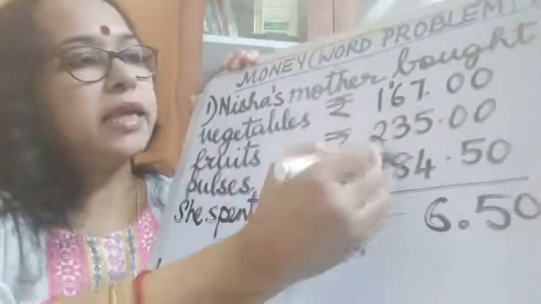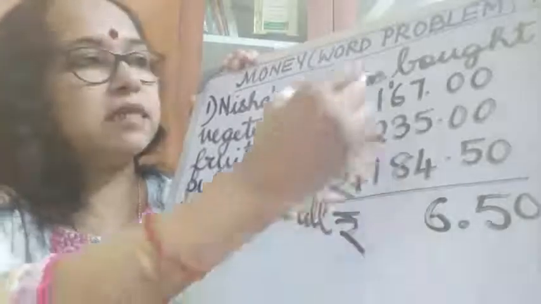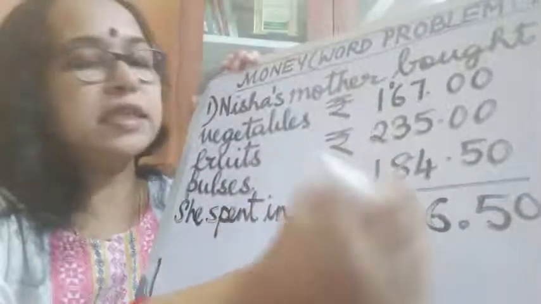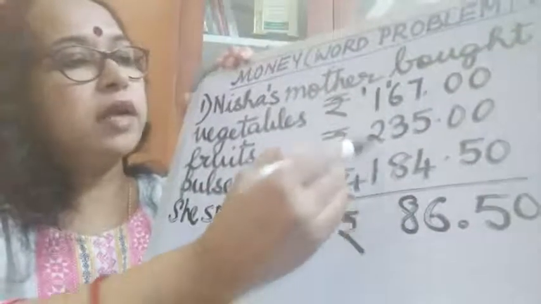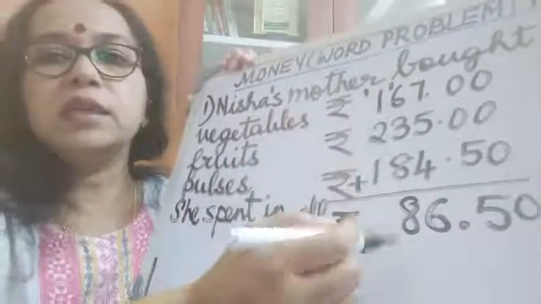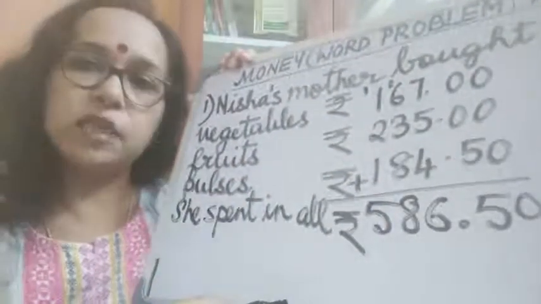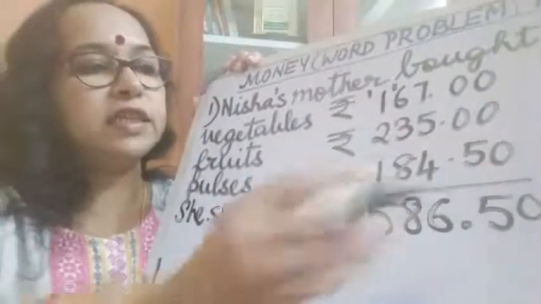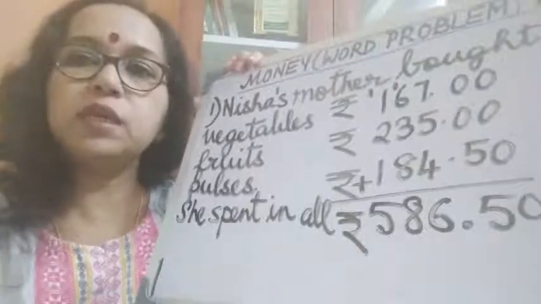Write 6, carry 1. 8 plus 3, 11. 11 plus 6 is 17. 17 plus 1, 18. Write 8, again carry 1. Now 1 plus 2, 3 plus 1, 4 plus 1, 5. So how much did Nisha's mother spend? Nisha's mother spent rupees 586.50. Okay children, now let us go to the second one.